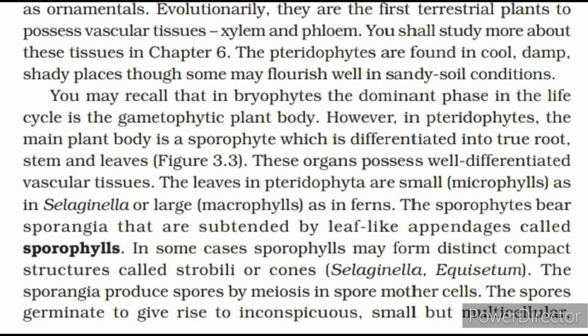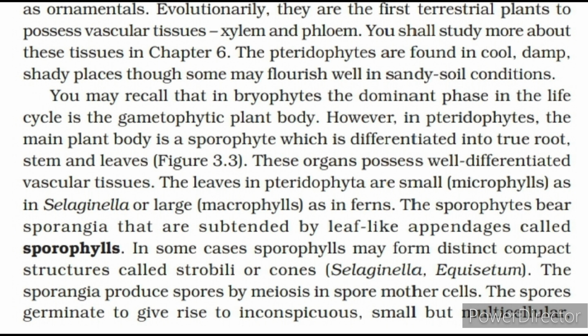The leaves in pteridophyta are small, microphylls, as in Selaginella, or large, macrophylls, as in ferns. The sporophytes bear sporangia that are subtended by leaf-like appendages called sporophylls. In some cases, sporophylls may form distinct compact structures called strobili or cones, Selaginella, Equisetum.